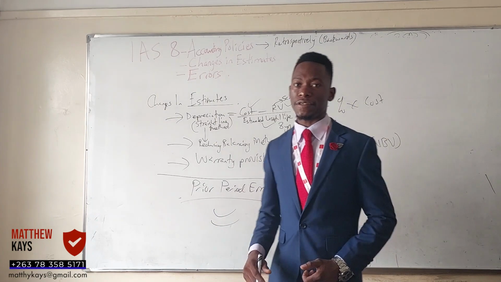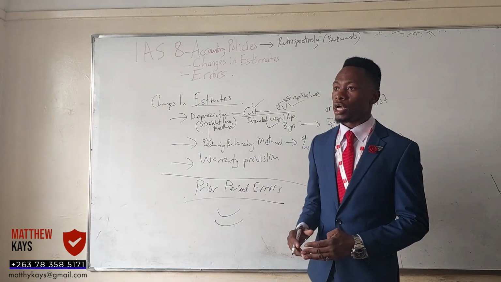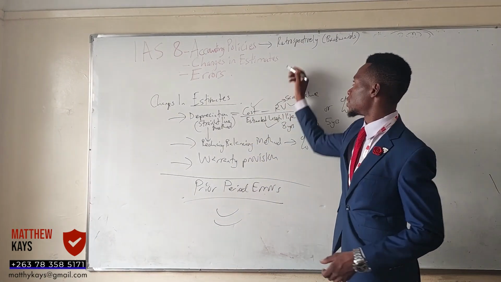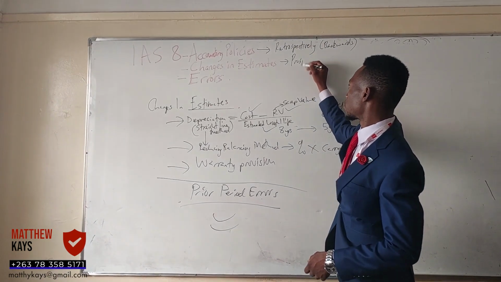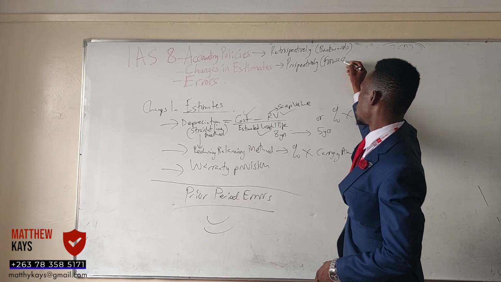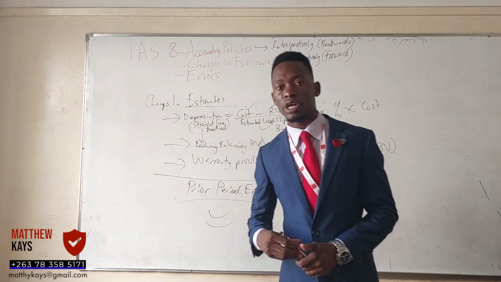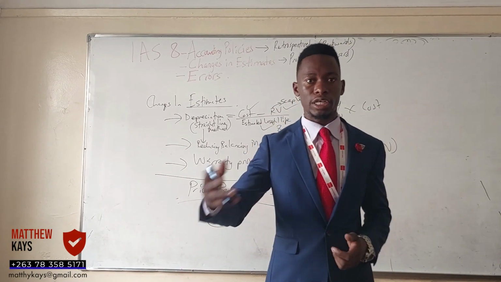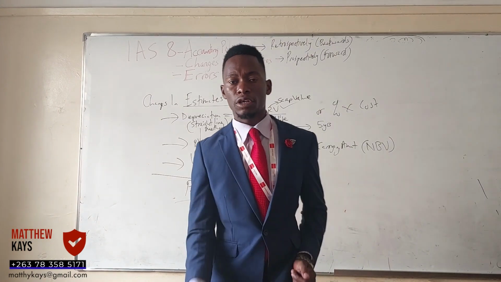Now, the changes in estimates. Changes in estimates, guys, you apply prospectively, meaning going forward. Why do we adjust going forward when you change an estimate? Let me give you this example.